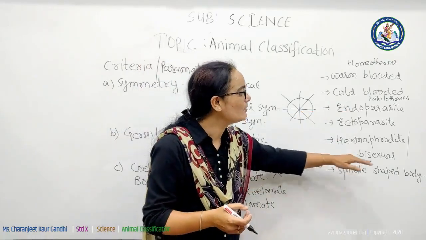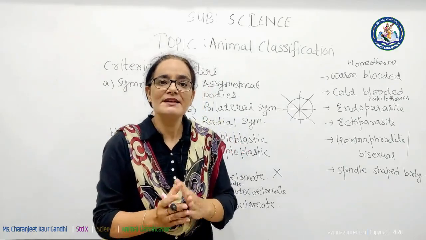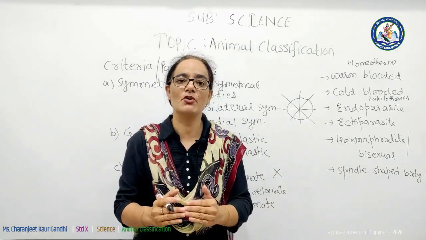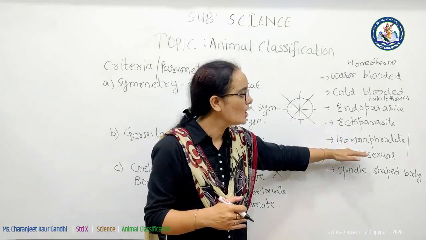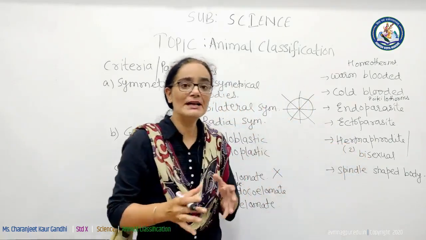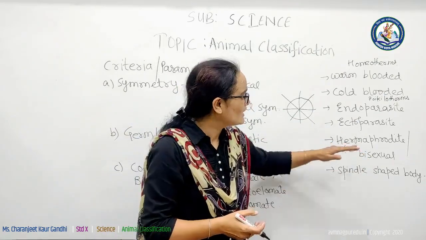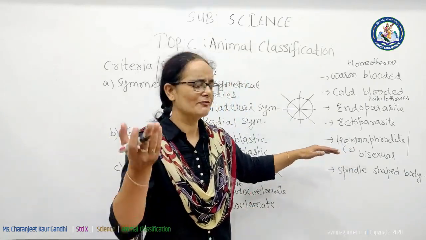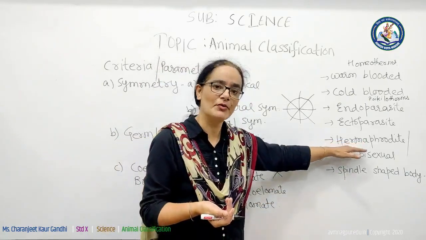Next is hermaphrodite or bisexual. What are hermaphrodite animals? Animals which have both reproductive organs, that is male and female reproductive organs, in the same body, such types of animals are called hermaphrodite or bisexual. Bi means two. Both the reproductive organs are present in the same animal body. For example, all the animals belonging to phylum Annelida. For example, we can say earthworm. Earthworm is an example of a hermaphrodite animal.